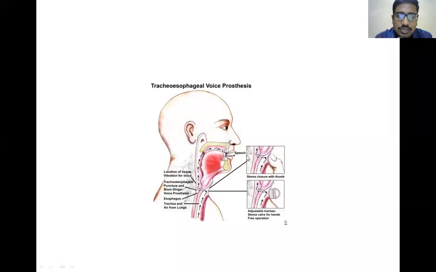They may ask the question: these are the mechanisms of generation of speech after total laryngectomy: esophageal speech, primary tracheoesophageal fistula, Blom-Singer valve, none of the above, all of the above. The answer is that all of them are useful for generation of speech after total laryngectomy. That is creation of tracheoesophageal puncture, keeping the Blom-Singer prosthesis, and esophageal speech.